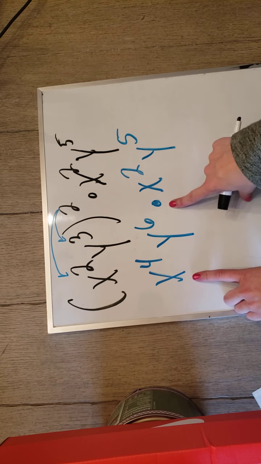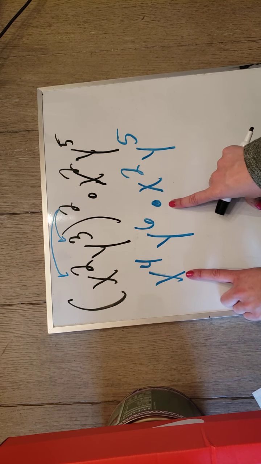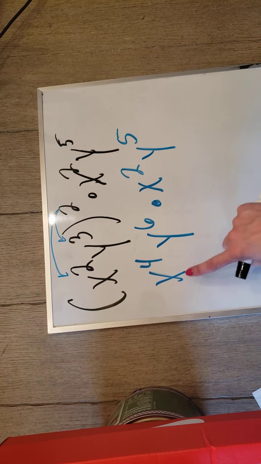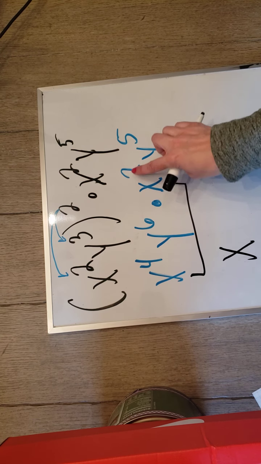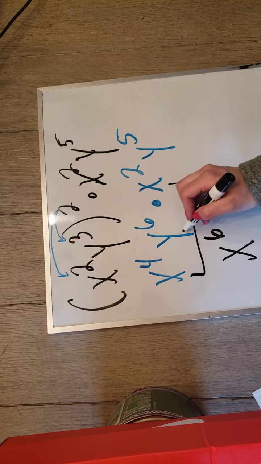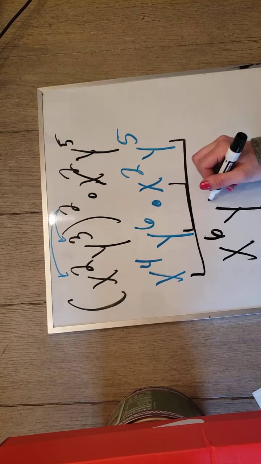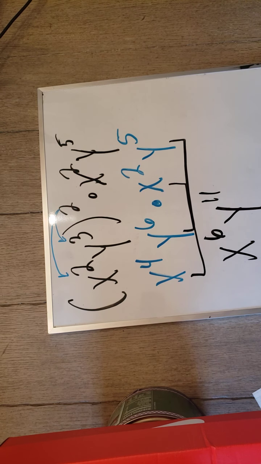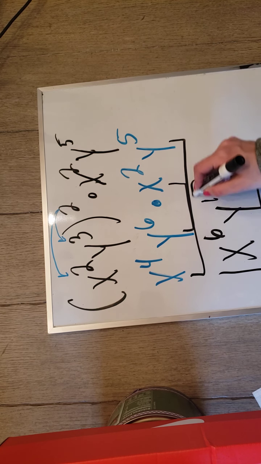So what's going to happen now is you're going to use your rule from last week. When you have multiplication and it's the same base, you keep your base and you add your exponents. So 4 plus 2 is 6. Keep your base, add your exponents, which are 11, which goes to 11. So this is your answer.